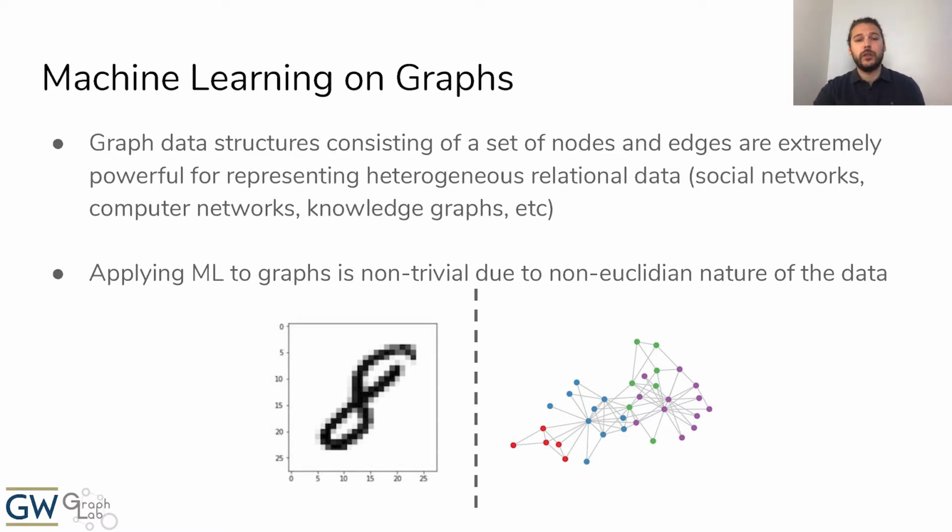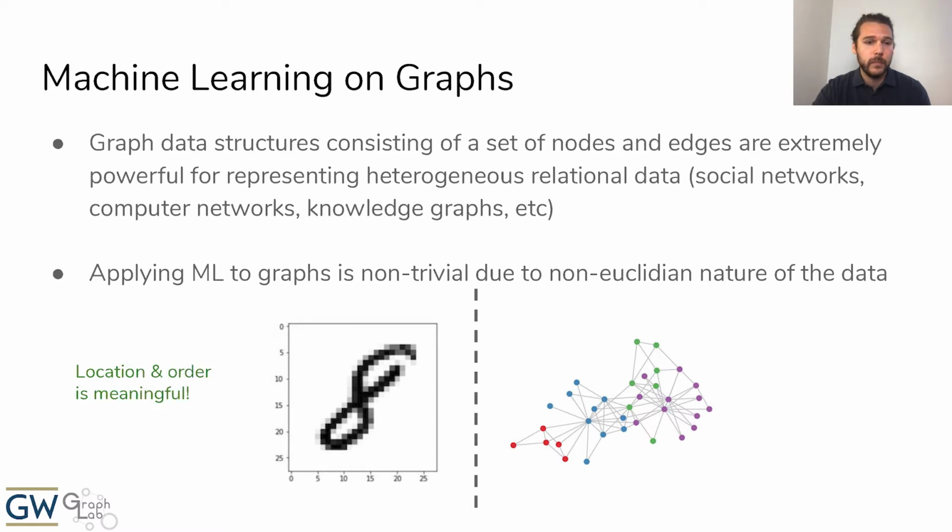However, applying machine learning to graphs is non-trivial due to the non-Euclidean nature of the data. So what do I mean by that? Well, if we look at the figures on the bottom, we can see on the left a hand-drawn digit 8 from the well-known MNIST image classification library, and on the right, a visualization of the well-known Zachary's Karate Club social network.